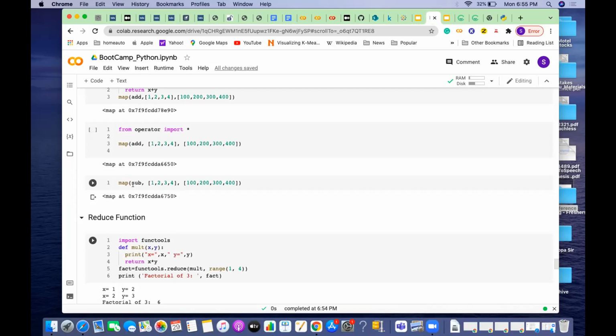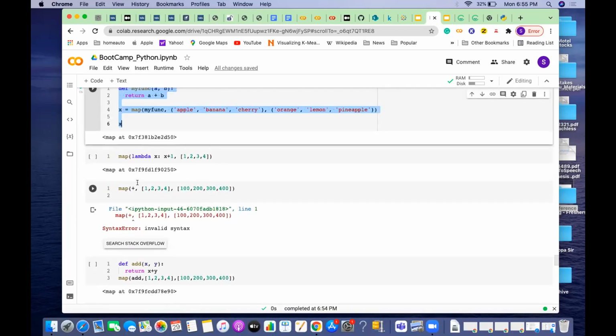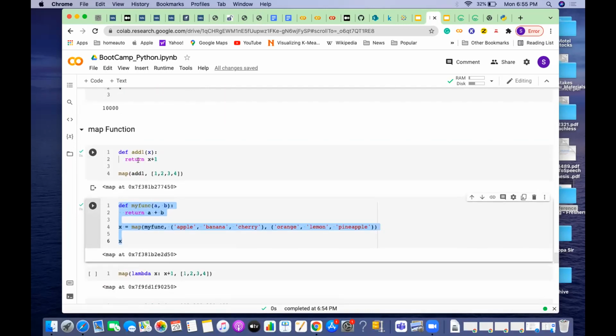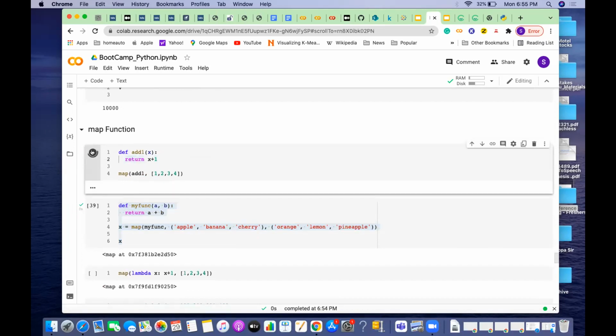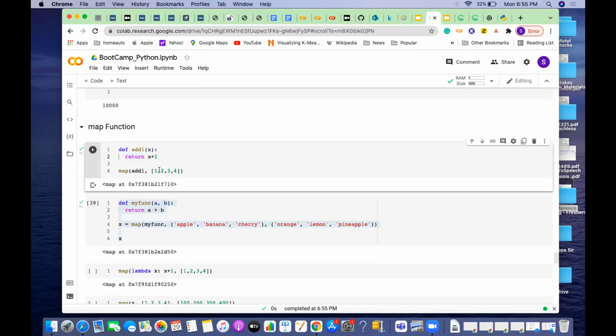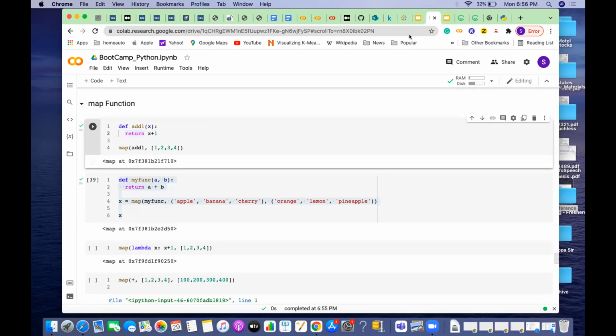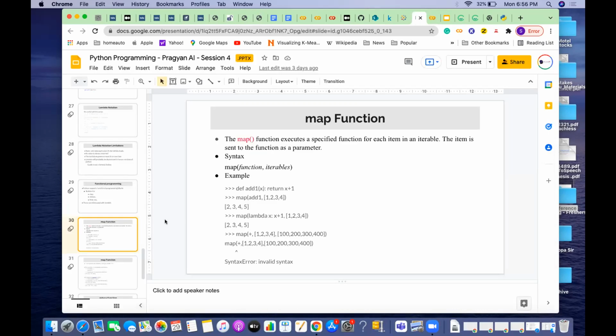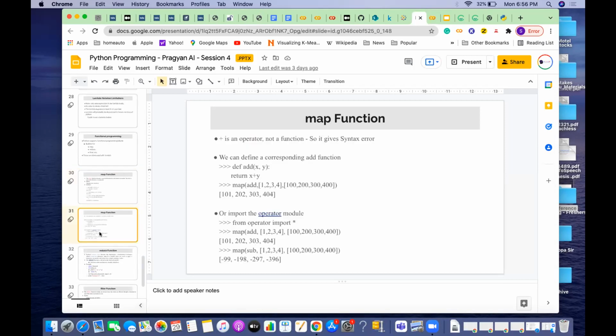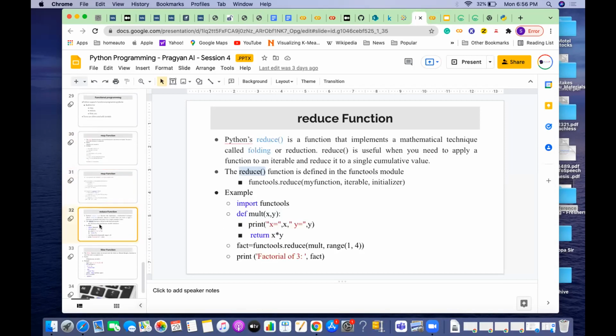I hope you understood. The only thing you should remember is that map is the function which will map between a function and iterables. Whatever iterables there are, that information will be passed on, and it will execute it. Any questions here? Okay. So the next thing we'll be looking into is a function called reduce.